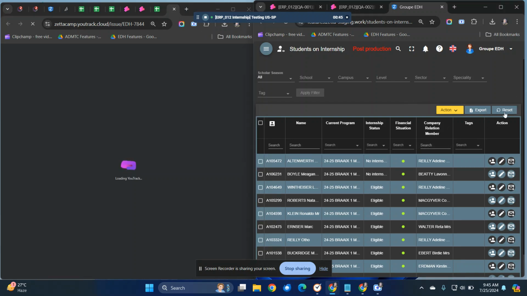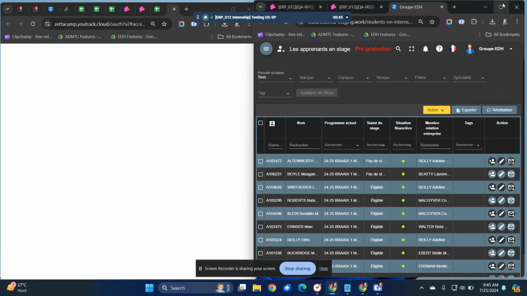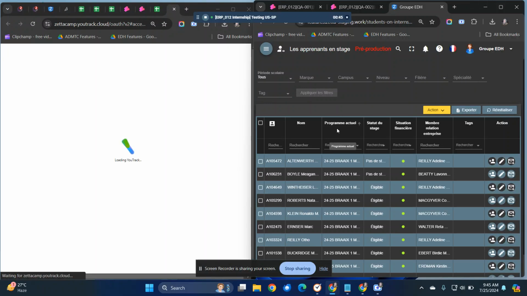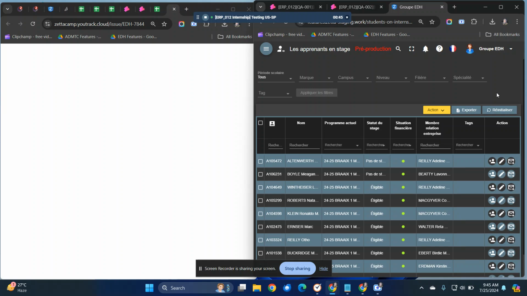The reset button is not all capitalized. Okay. When I hover, it says reset. And I want to change it to French. It should be changed also in French when I'm using the French version.